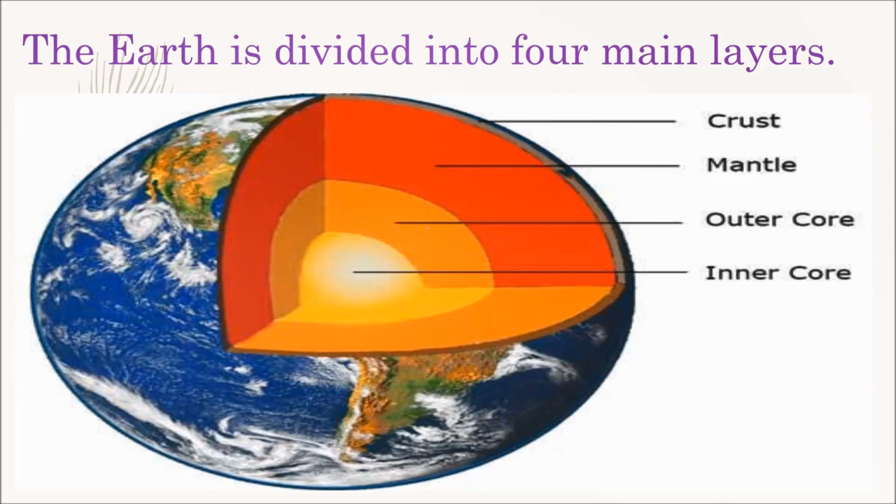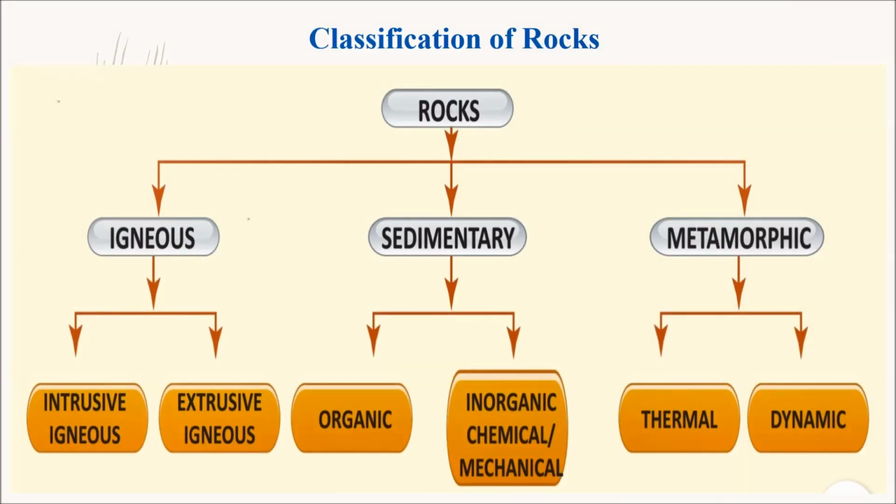The earth is divided into 4 main layers like crust, mantle, outer core and inner core. Here we can see the picture of layers of the earth. Classification of rocks. Rocks are classified into 3 types like igneous rocks, sedimentary rocks and metamorphic rocks.